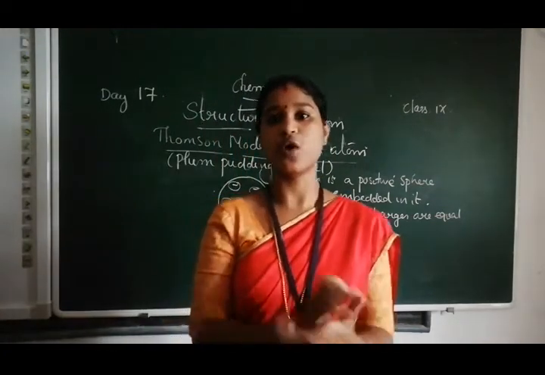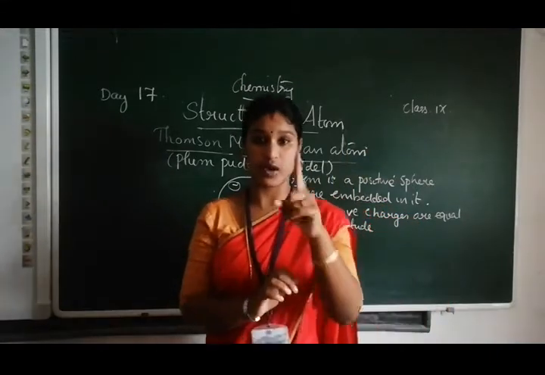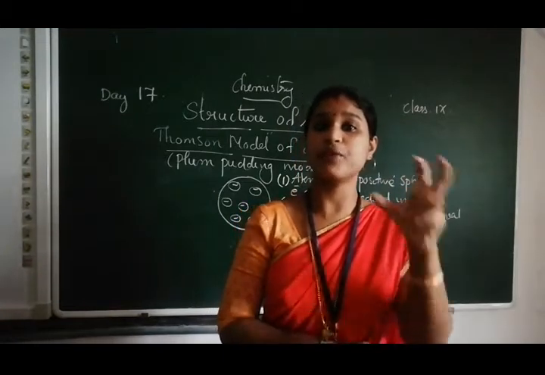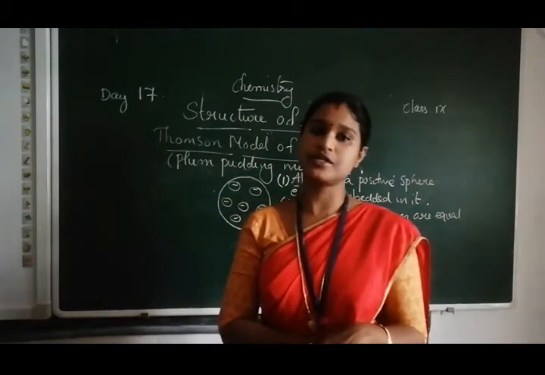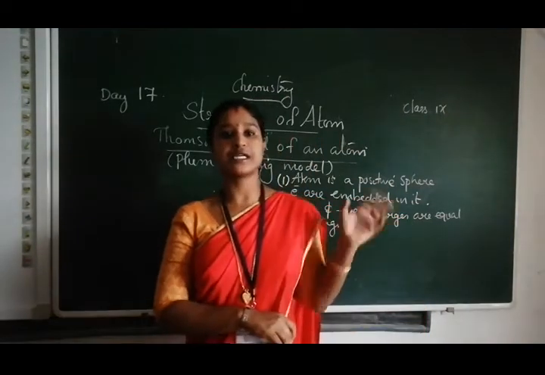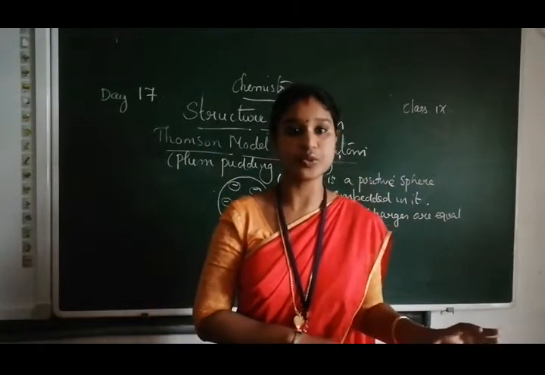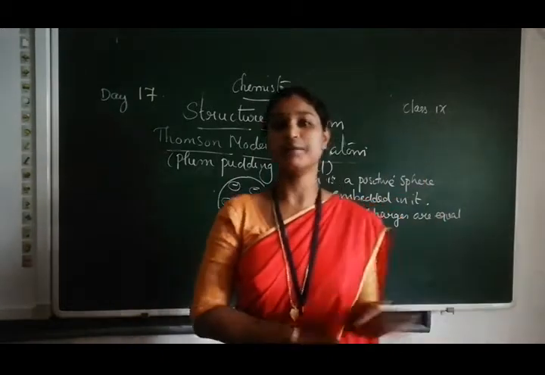So this is what the atom model given by J.J. Thomson. Once more, it's very important. J.J. Thomson is the first scientist who stepped forward to explain the structure of atom. What is it? Atom is electrically neutral. Atom is a positive sphere in which electrons are embedded.